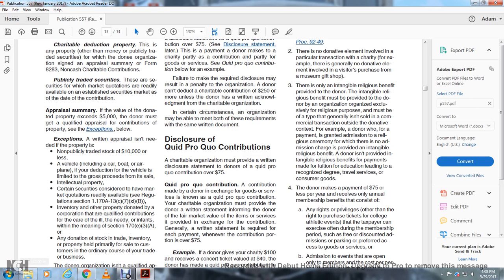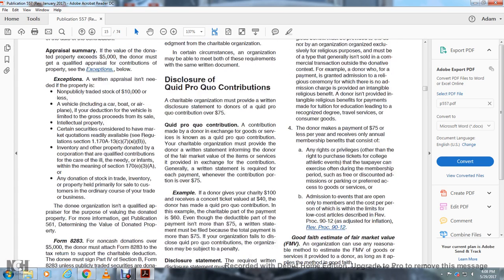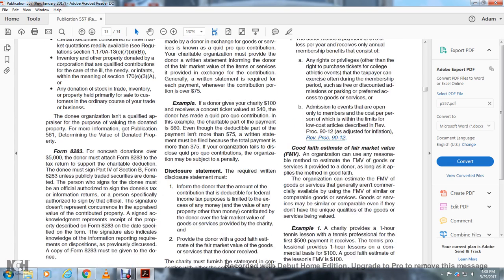Also exempt are inventory and other property donated by a corporation that are qualified contributions for the care of the ill, needy, or infants within the meaning of section 170(e)(3)(A), or any donation of stock in trade or inventory property held primarily for sale to customers in the ordinary course of the trade or business. The donee organization is not qualified or required to appraise the donated property for the purpose of valuing it. For more information, get Publication 561, Determining the Value of Donated Property.